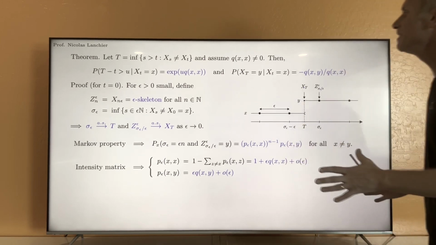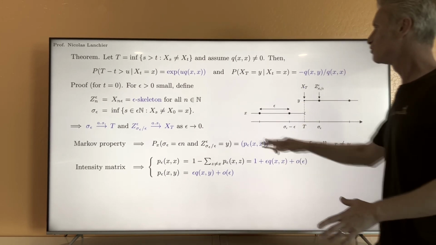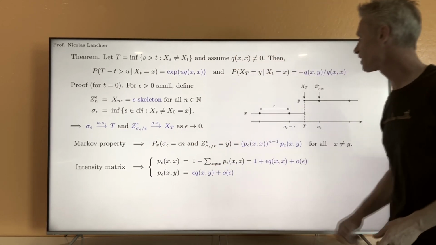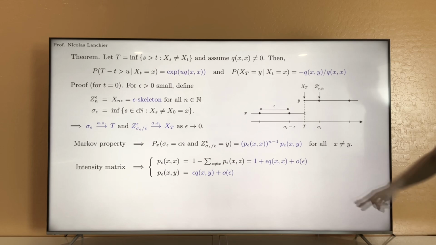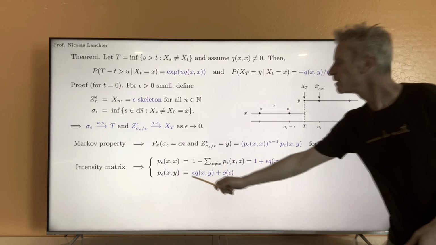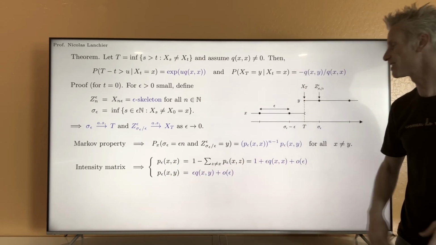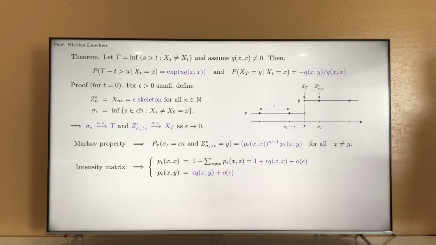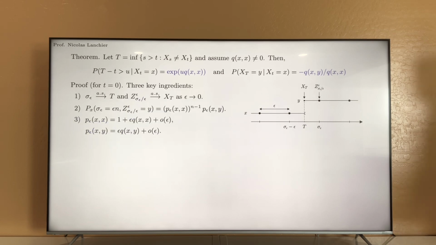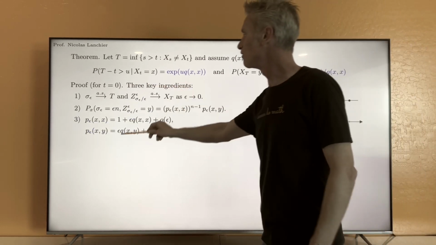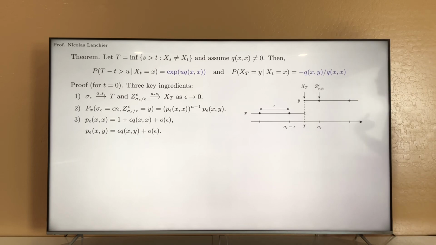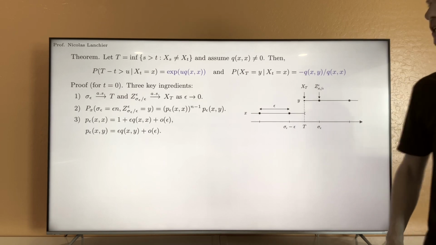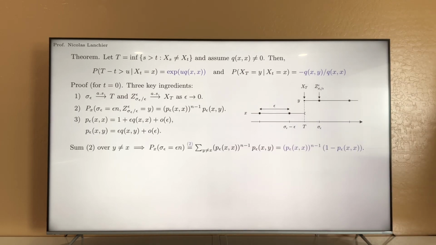All right, so we need to prove the result, the different ingredients in blue: convergence almost surely here, this probability here, and also the expression of the p epsilon xx or p epsilon xy using the coefficient of the intensity matrix. So I'm going to recall the three things that we just explained, that we just proved. These are here. And now we want to deduce this first equation here. So for that, I'm going to first do the following.